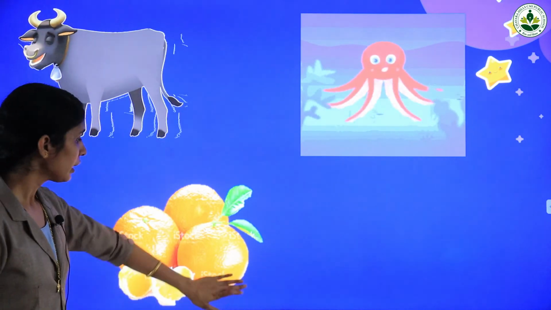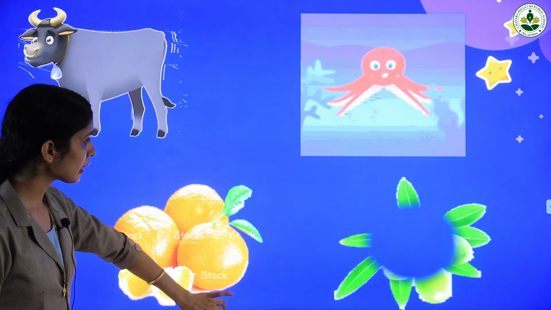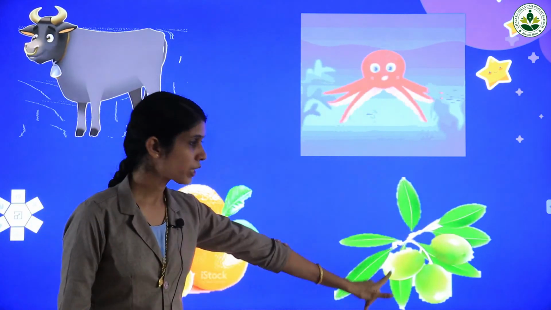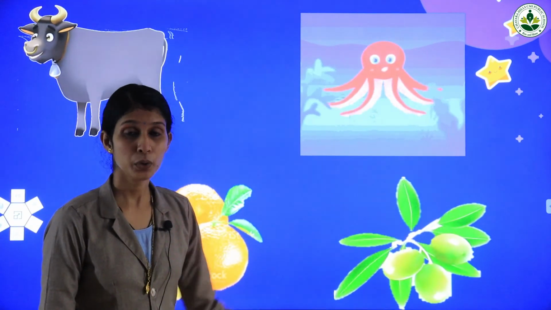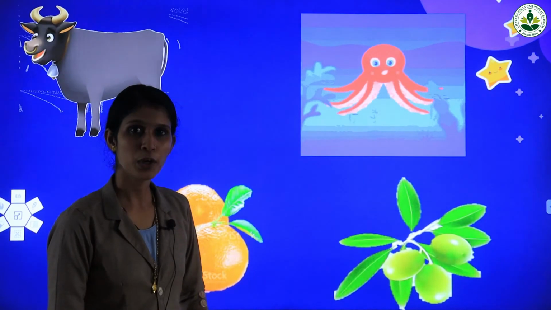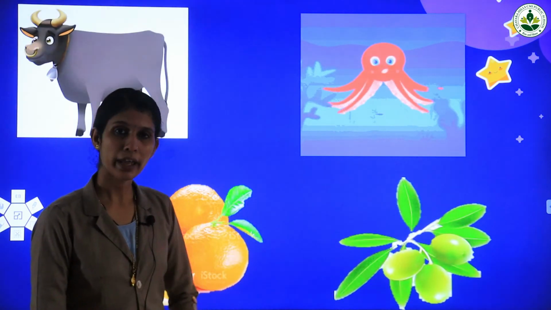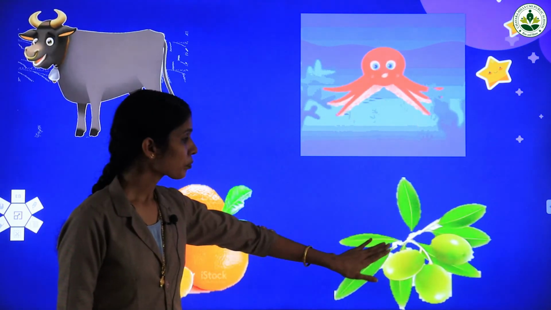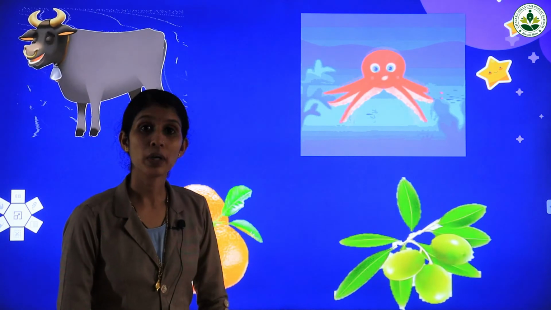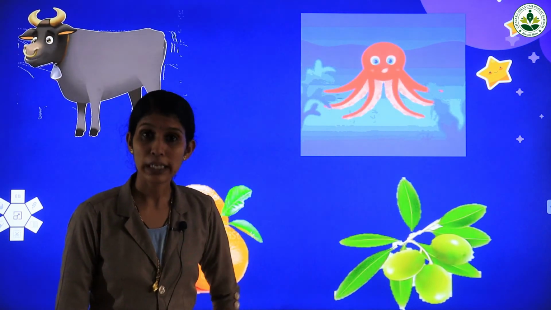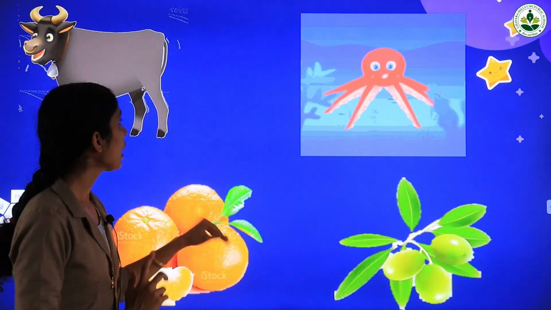Orange. Okay. Then our next word is, can you say what is this? Do you know what this is? No? It's an olive. What is this? Olive. It's also a fruit. Okay. What is this? Olive. Olive. Okay children, let's revise all these words.